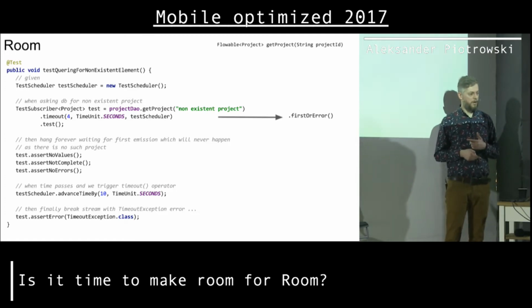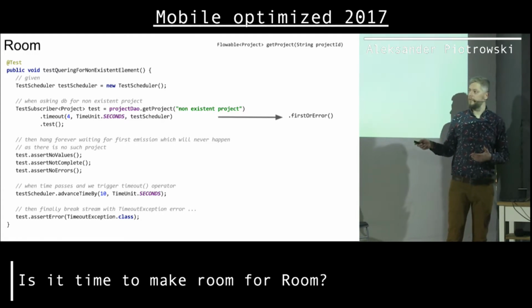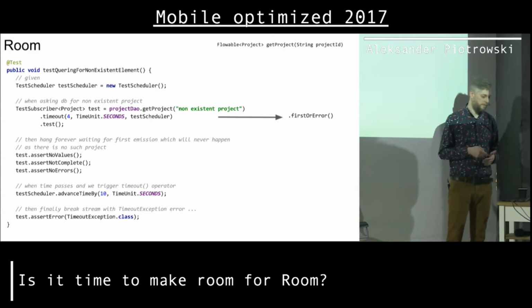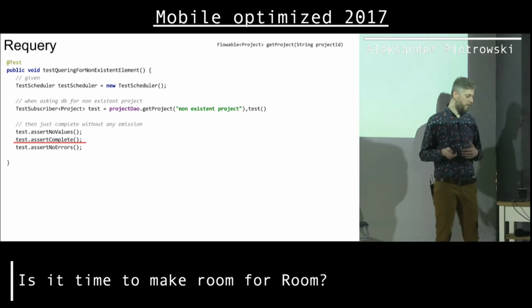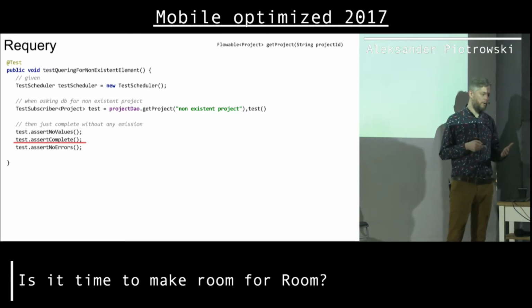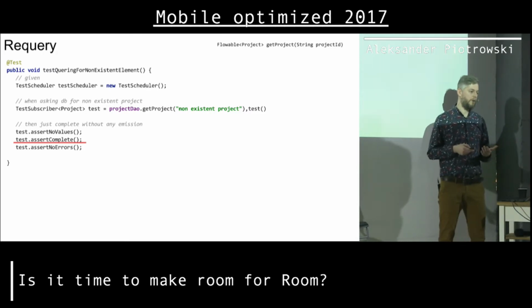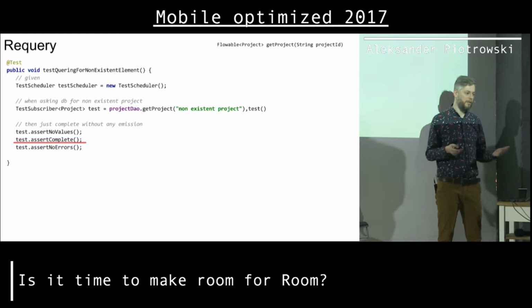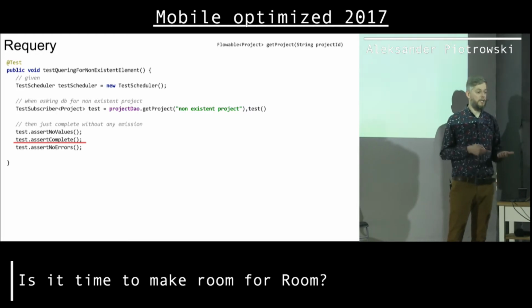I tried first or error, but first or error only works when the stream completes. And in this case, the stream never completes. So we cannot error out because there was no data in the stream. With requery, when I use flowable and query database for non-existent object, I will just get complete. So maybe it's not that useful because the stream will just complete and not get me any data, but I don't have to add timeout.